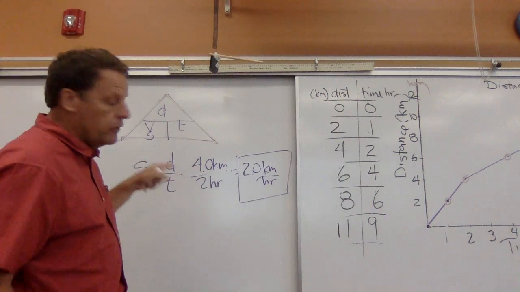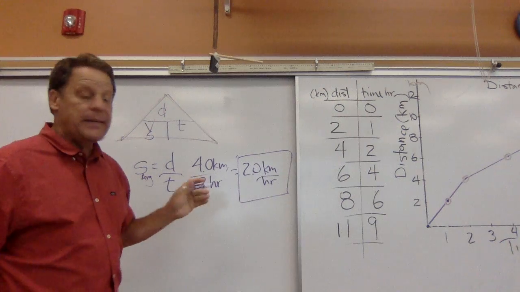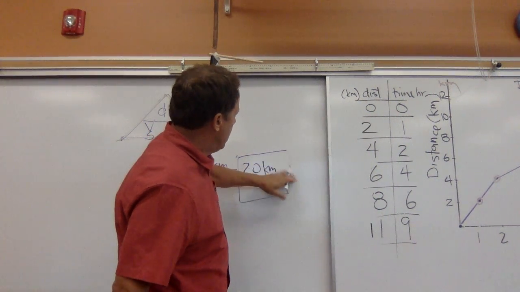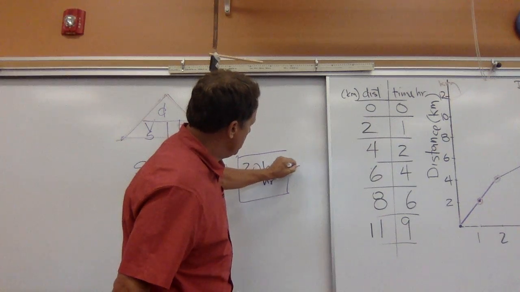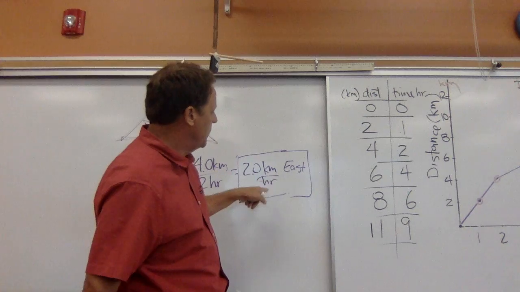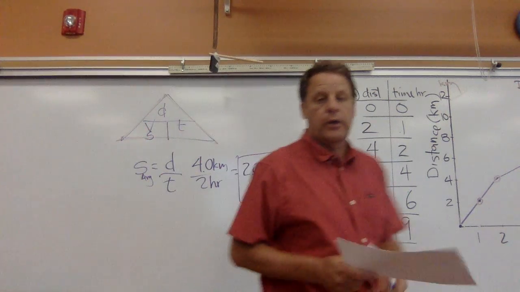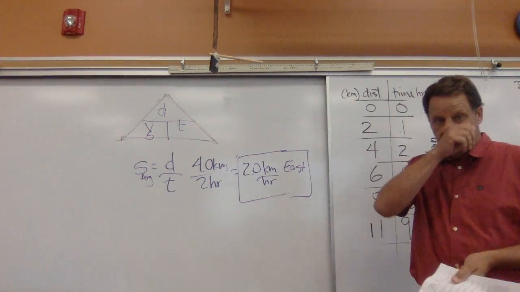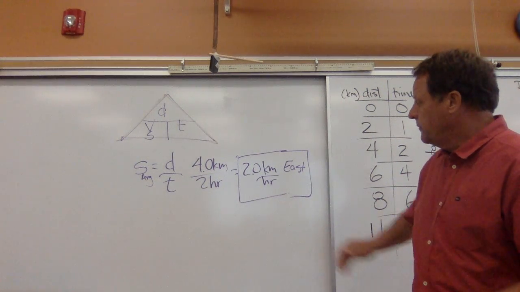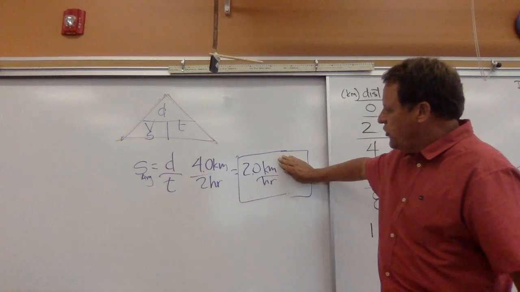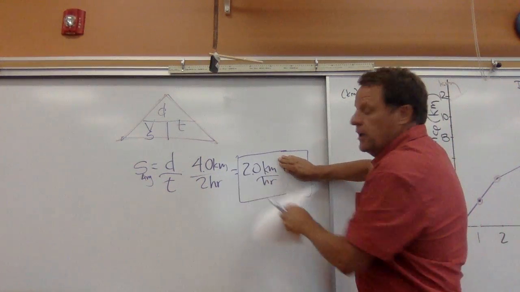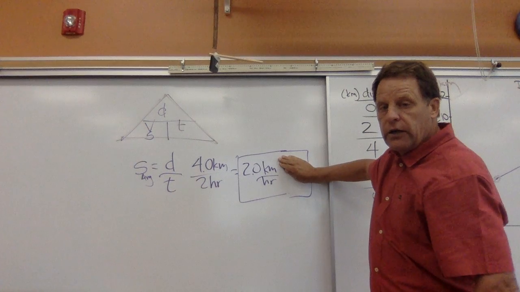Now you guys, you might also look in this problem, it talked about being east. So if we want direction, then our answer would be 2 kilometers per hour east. And that is the difference between a scalar and a vector. So if we just have 2 kilometers per hour, that is a number and a unit, but without a direction.